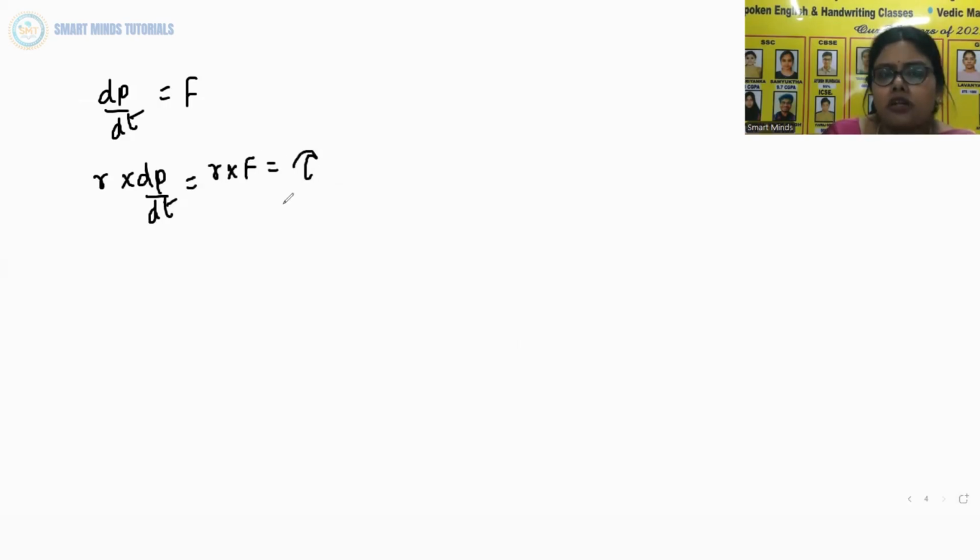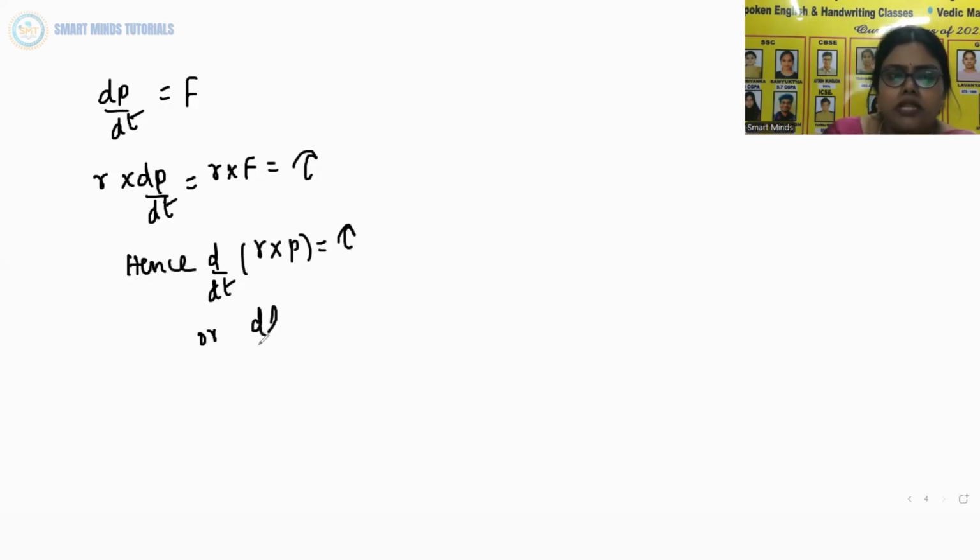Further, since dp by dt is equal to F, we can write r cross dp by dt is equal to r cross F. But r cross F is torque, tau. Hence, d by dt of r cross p is equal to tau. Or you can say r cross p is L, so dL by dt is equal to tau.